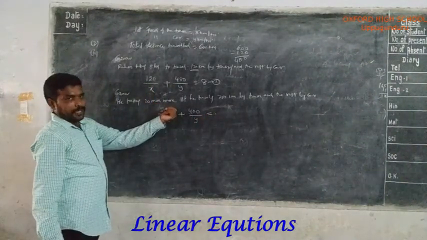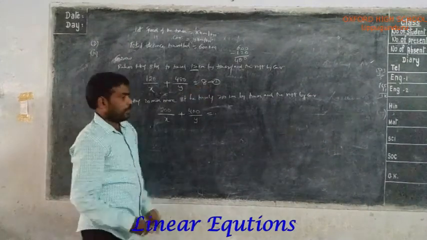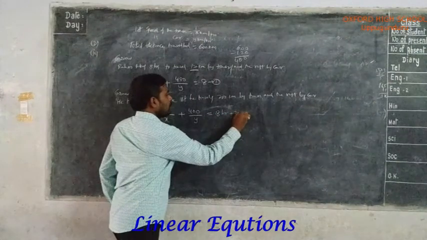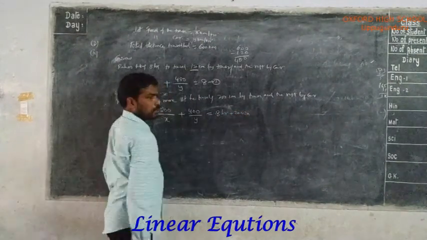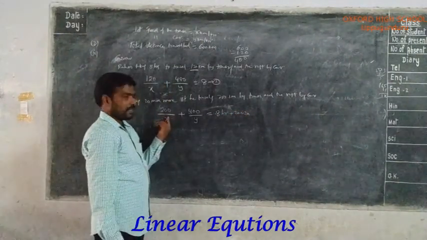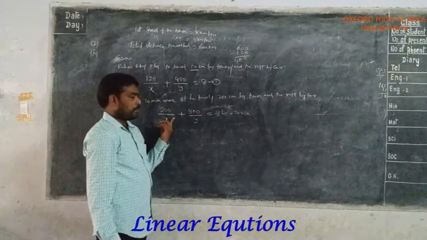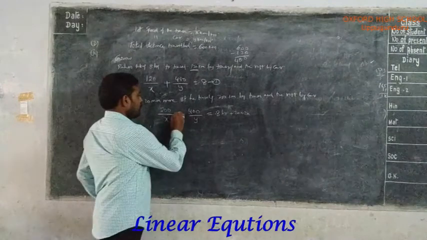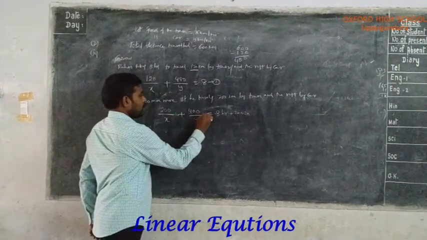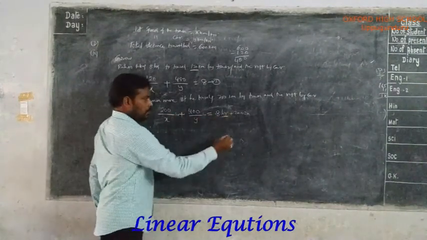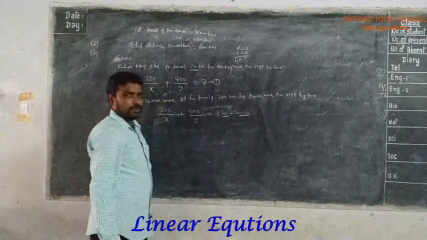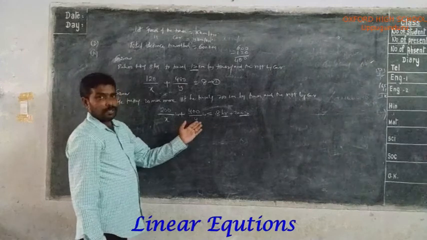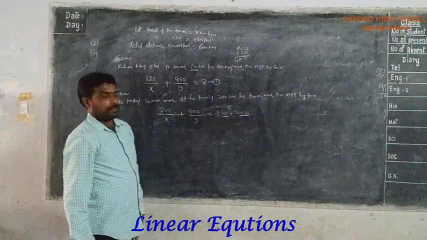20 minutes more means here time is 8 hours 20 minutes. So 8 hours plus 20 minutes. Here speed is in kilometers per hour, so time is in terms of hours. Here also this is in terms of hours. You have to convert this 20 minutes also in terms of hours. The equation becomes in terms of hours.